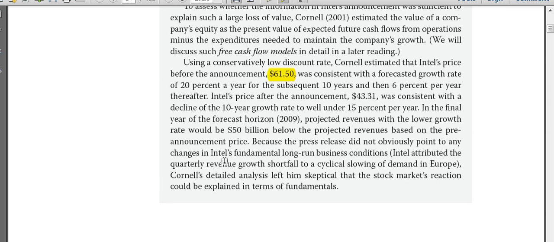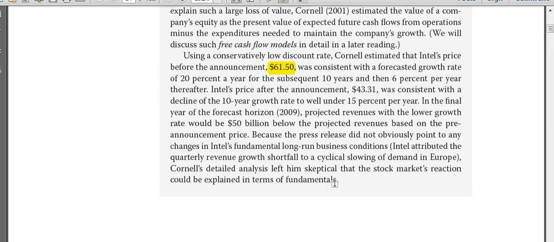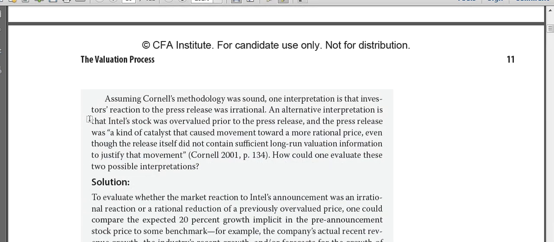Because the press release did not obviously point out any changes in Intel's fundamental long-run business conditions, Intel attributed the quarterly revenue growth shortfall to a cyclical slowing of demand in Europe. So the shortfall that had come in its revenue, it claimed was due to the cyclical slowdown in Europe. Cornell's detailed analysis left him skeptical that the stock market's reaction could be explained in terms of fundamentals. Now basically I wanted to come to this part. Assuming Cornell's methodology was sound, one interpretation is that investors' reaction to the press release was irrational. An alternative interpretation is that Intel stock was overvalued prior to the press release.